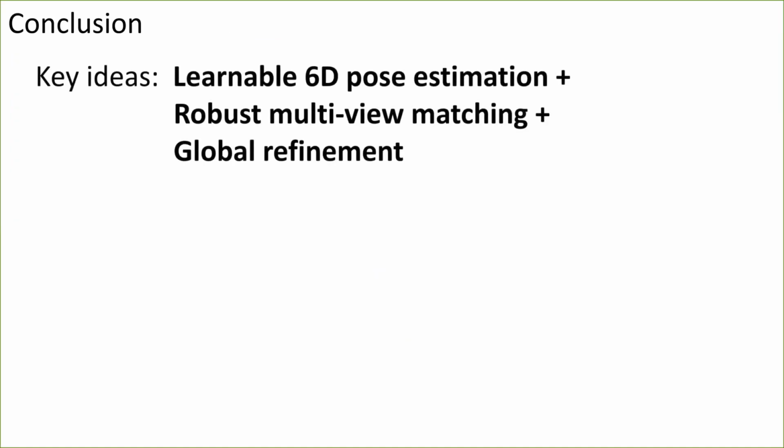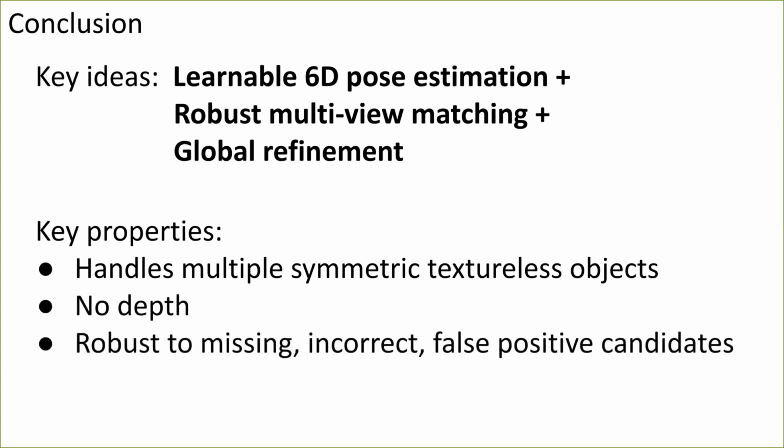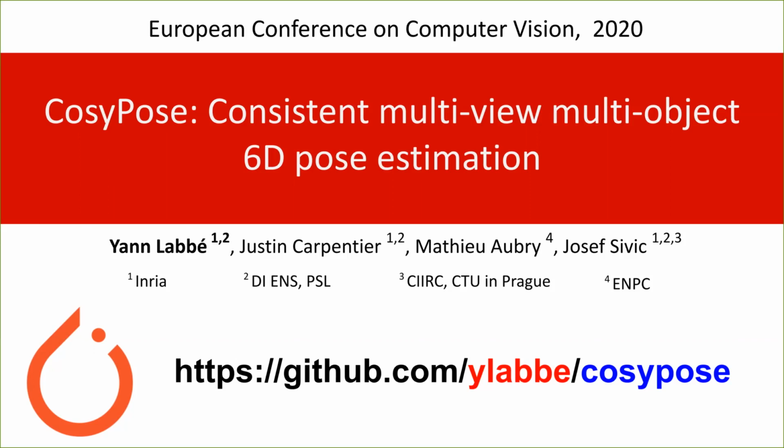We have presented CosyPose, a method which combines learnable 6D pose estimation with robust object-level multi-view matching and global refinement. CosyPose explicitly handles object symmetries, does not require depth measurements, and is robust to missing, incorrect, or false positive candidates. It successfully leverages information from multiple views and automatically recovers the camera poses and the number of objects in the scene. We make all of our code open source and available online.